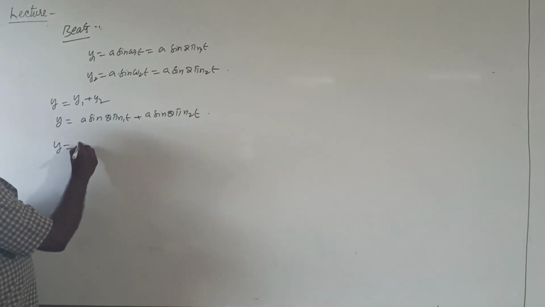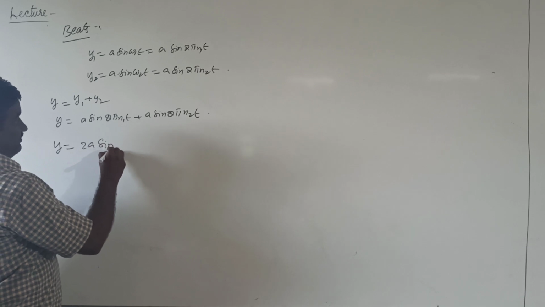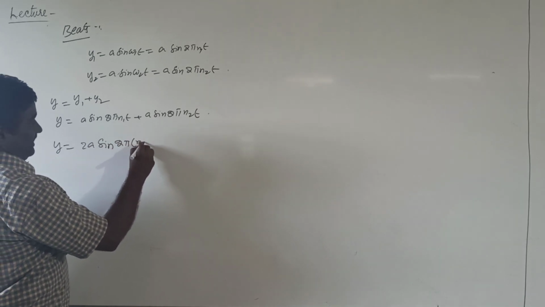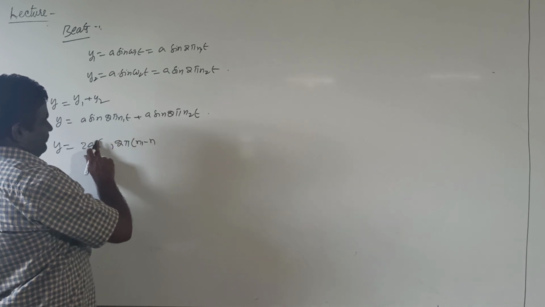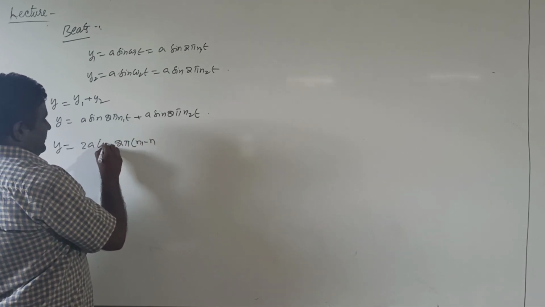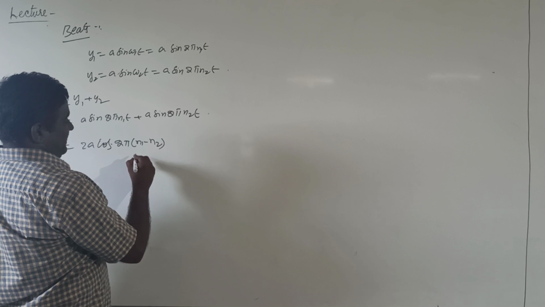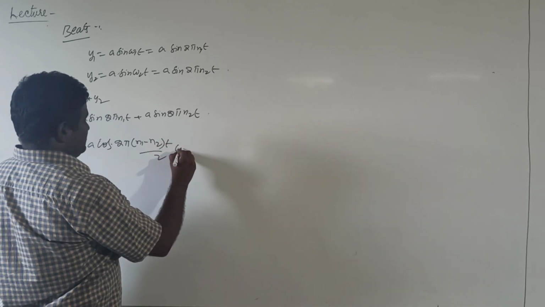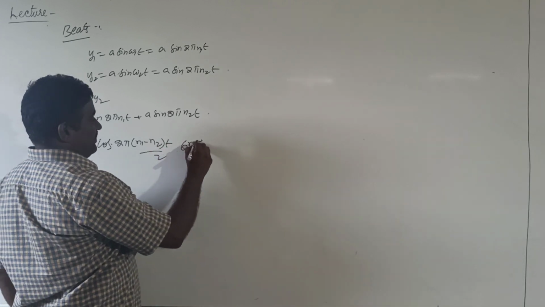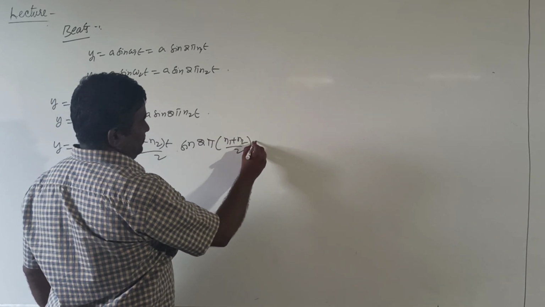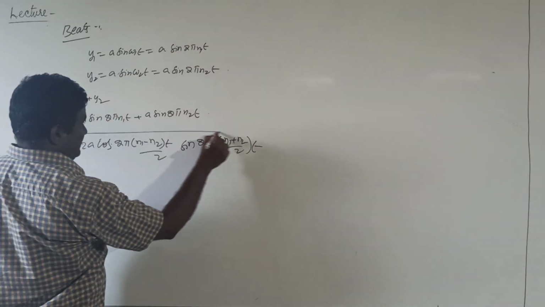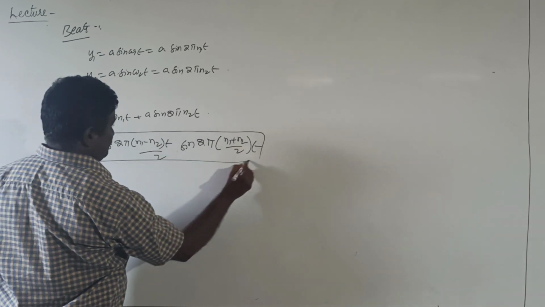We get the final equation: y equals 2a cos 2 pi into n1 minus n2 into t by 2 times sin 2 pi into n1 plus n2 by 2 into t. It is the final equation of superposition of two sound waves.